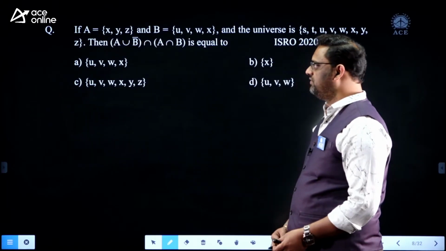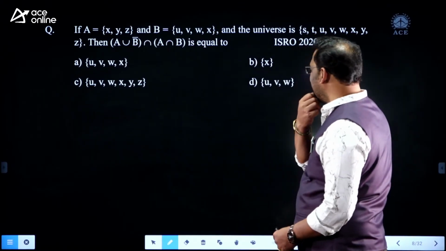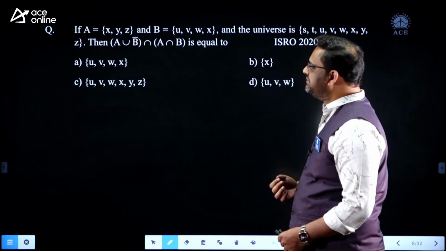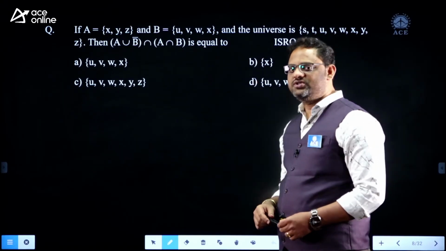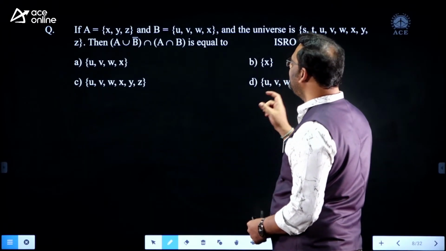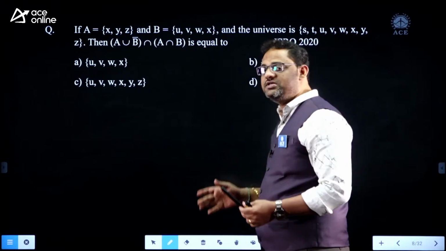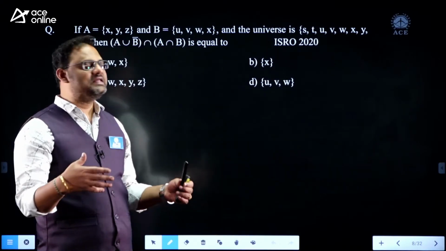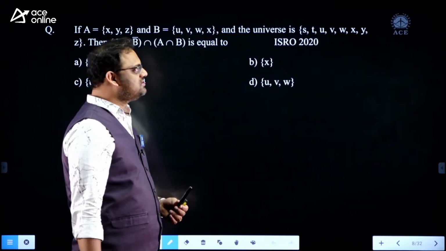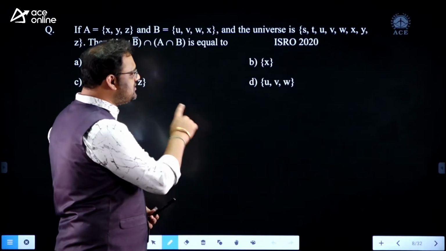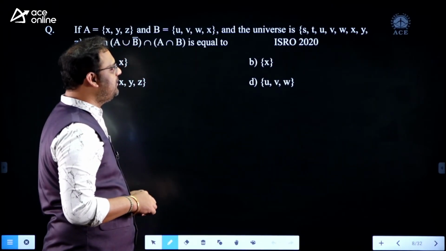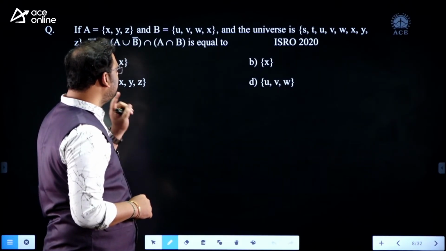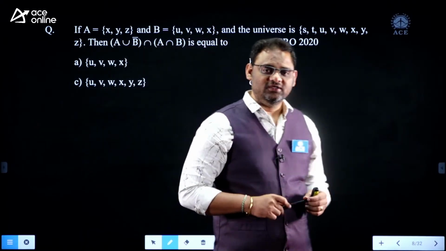Now we have another question from set theory. This is also an ISRO previous year question from 2020. A is the set {X, Y, Z}, and B is the set {U, V, W, X}, and the universe, of which every set is a subset, contains all the possible elements in that discussion. You can call it U. U is {S, T, U, V, W, X, Y, Z}. Now the requirement is (A union B bar) intersection (A intersection B).